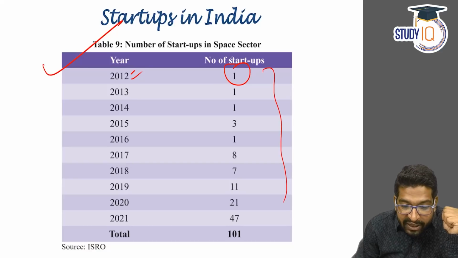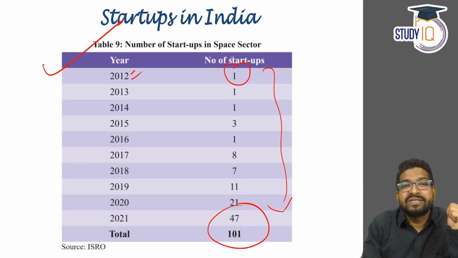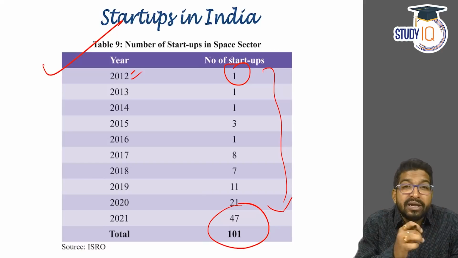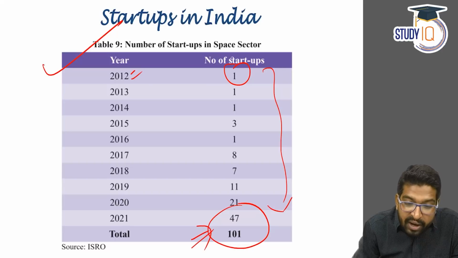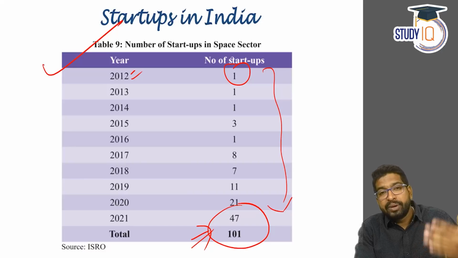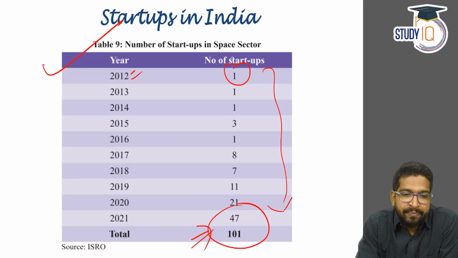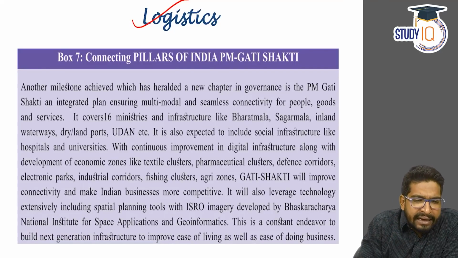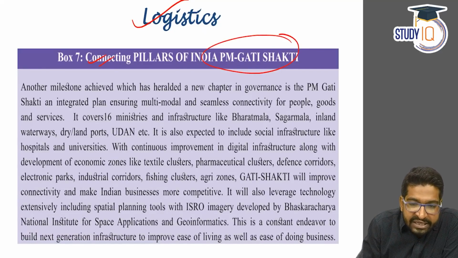Slowly and steadily, by 2021 there are 47 startups. In 2021 we developed 47 in 1 year itself. So today the total is about 101 startups in the space sector itself. So we are looking at more and more growth, or more and more promotion for the startups in the upcoming budget for sure, right? There is also mention of a logistics plan connecting pillars of India, the PM Gati Shakti plan.